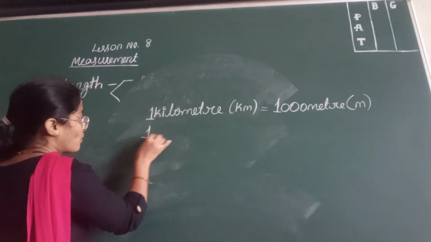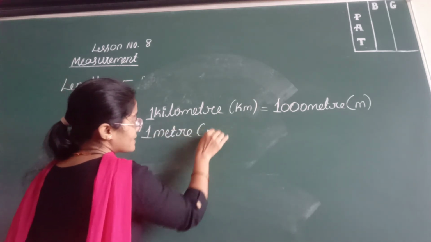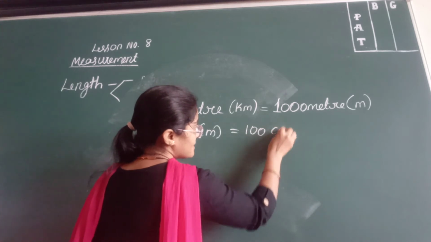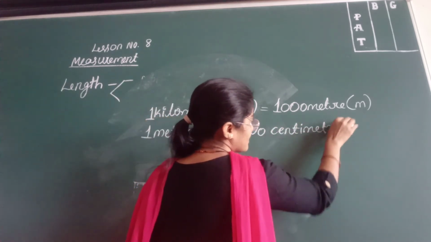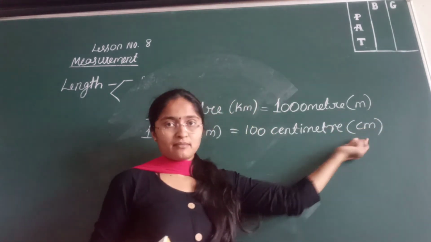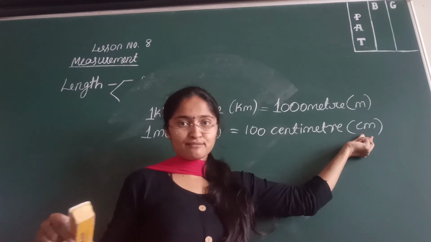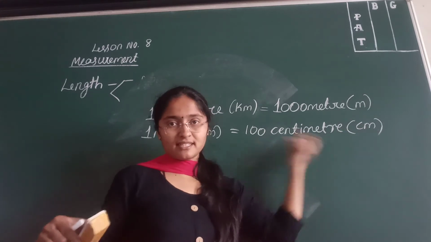Then 1 meter is equal to how much? 100 centimeter. And this centimeter we can write as cm. CM is not a chief minister. CM means centimeter.